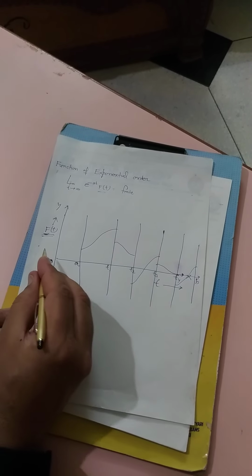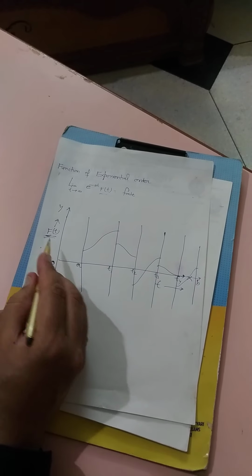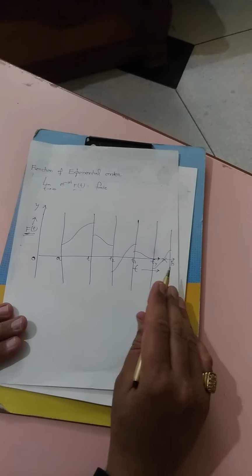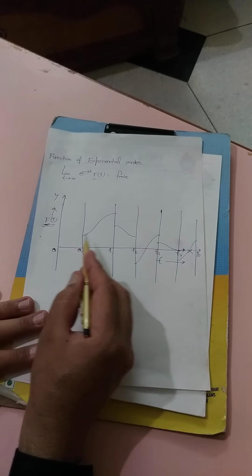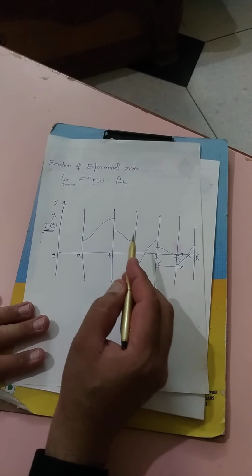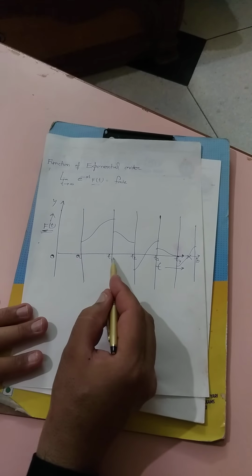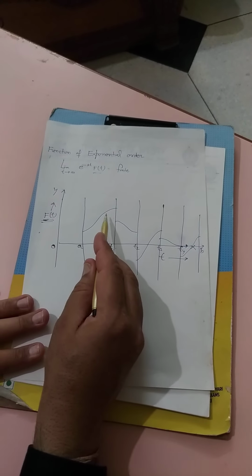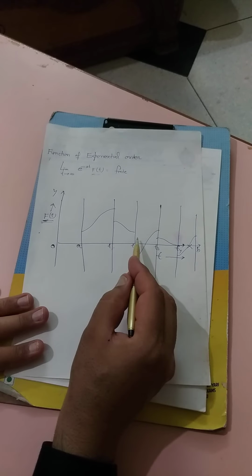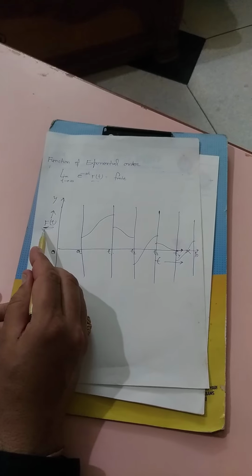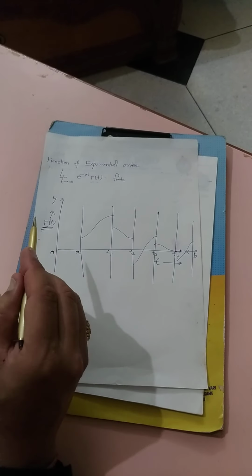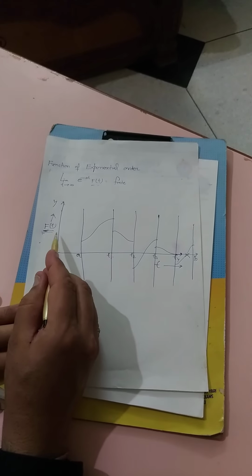function. That is, we are plotting a graph of the function of t, and this whole picture is divided into several parts. In all parts, if the function f(t) remains continuous, here there is a discontinuity. You can see here this is a discontinuity. But in this section, this function f(t) remains continuous. Similarly, here it is continuous, and so on. In that case, this function f(t) will be called a piecewise or sectionally continuous function.